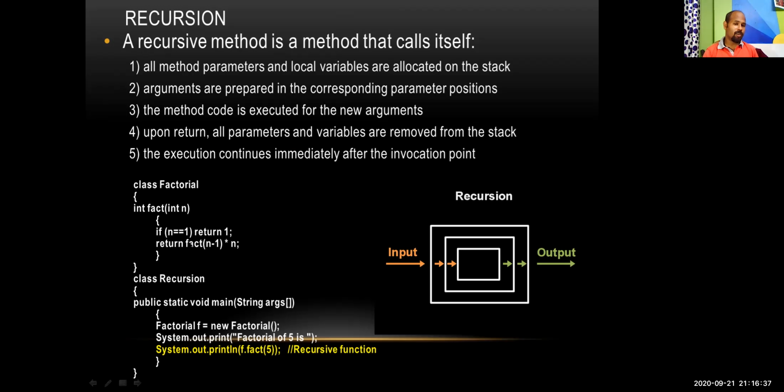But here one condition is there, n is equal to 1. That means it will not go below 1. So if it is 1, then it will return directly 1. Because for factorial, we know, factorial of 5 is equal to 5 into 4 into 3 into 2 into 1. But 0 will not be there. 0 means the whole product will be 0. So that's why that condition is there. So this is one recursion example. You can check it.